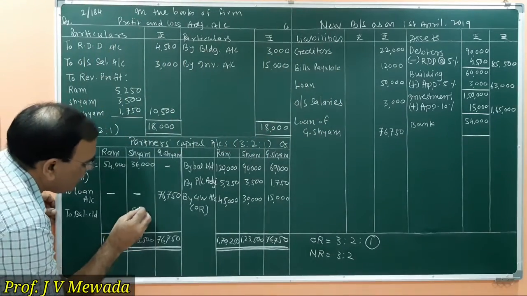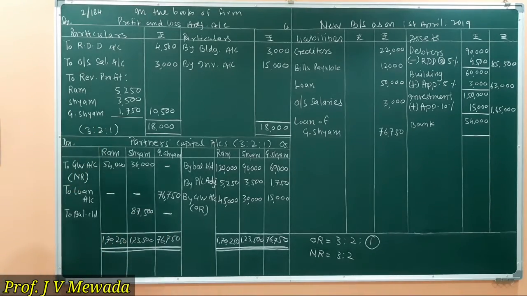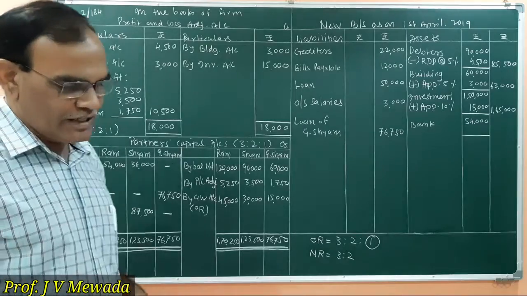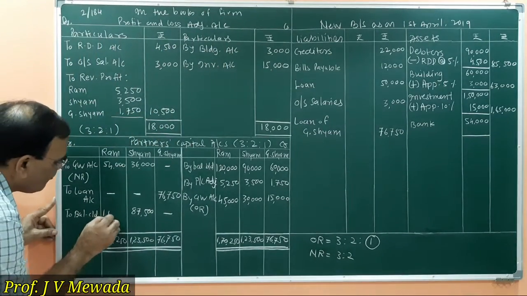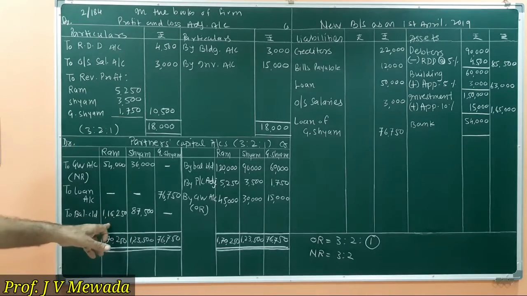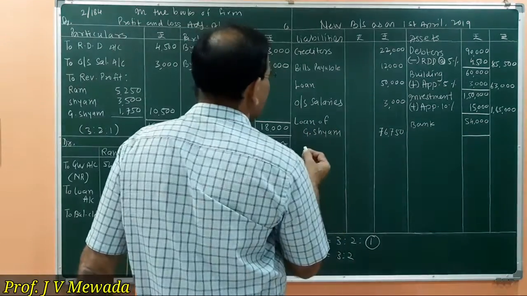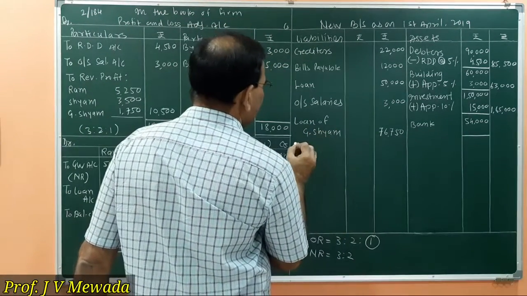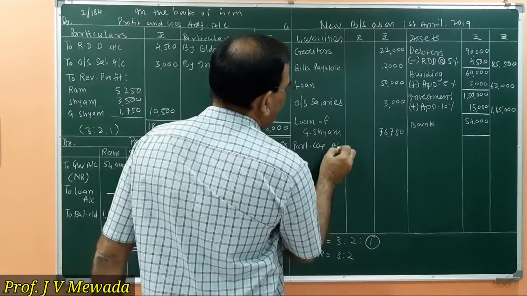So the balance is 87,500, and when we subtract 54,000 from 1,70,250, we will get 1,16,250. So this is the balance of the continuing partners, and that we are supposed to show in the new balance sheet, partners capital accounts.